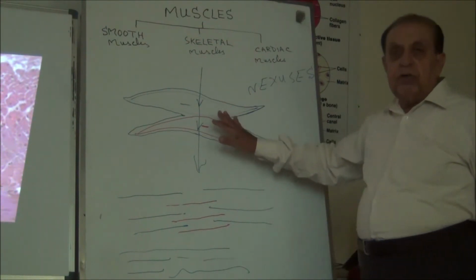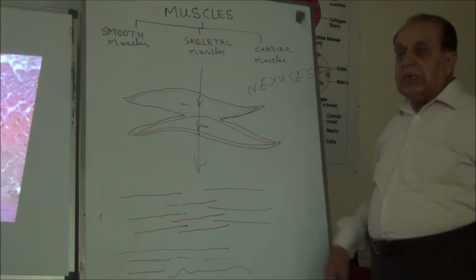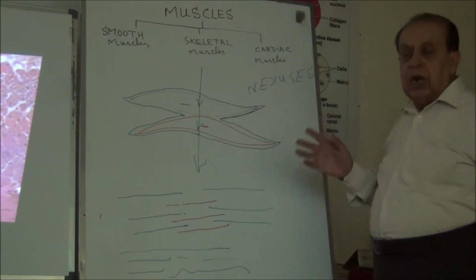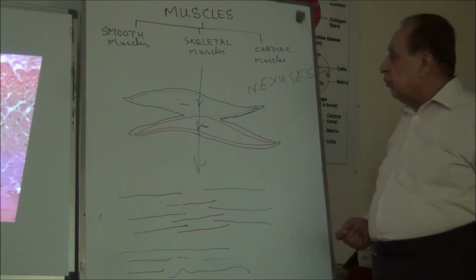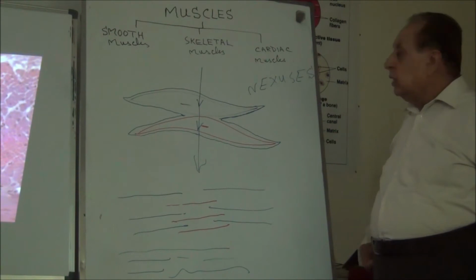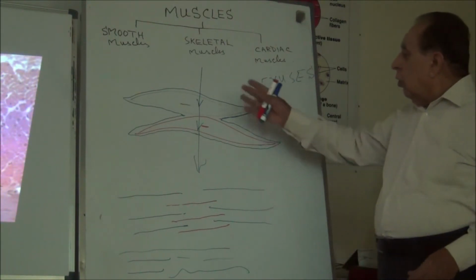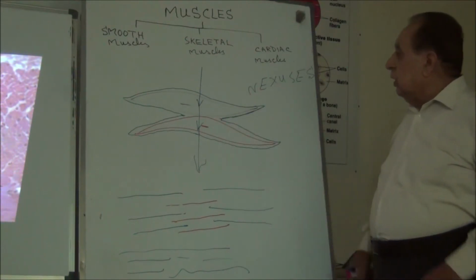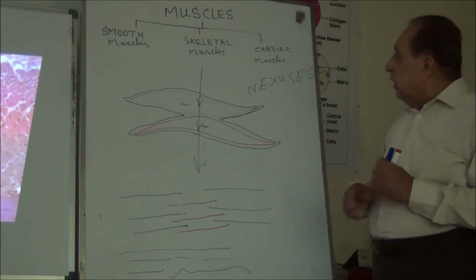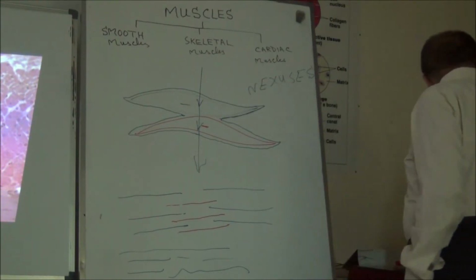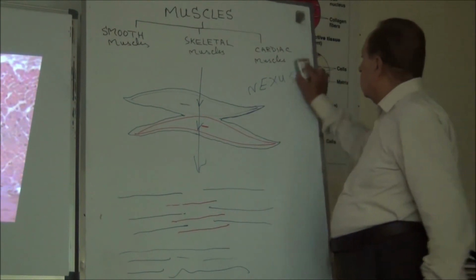Now, this type of muscle, the smooth muscle, is present in the gallbladder, urinary bladder, ureter, alimentary canal, and trachea. So all these contain smooth muscles. Next muscle is the skeletal muscle.